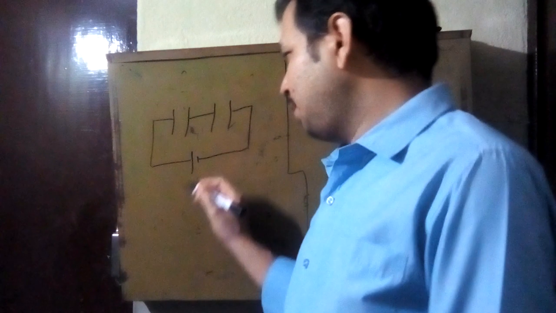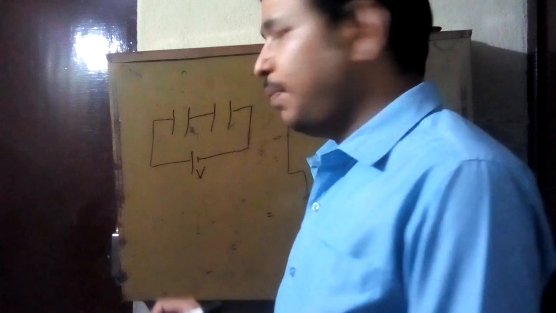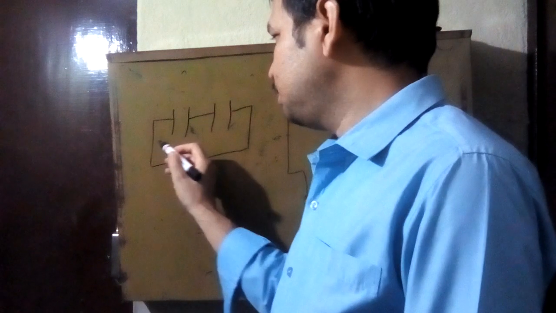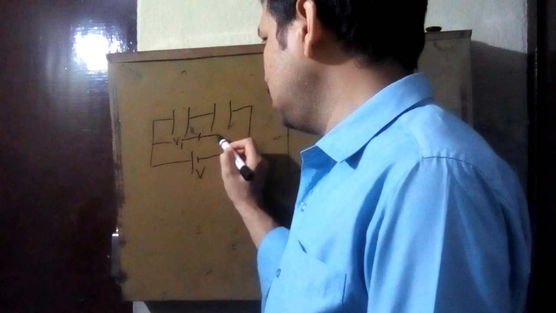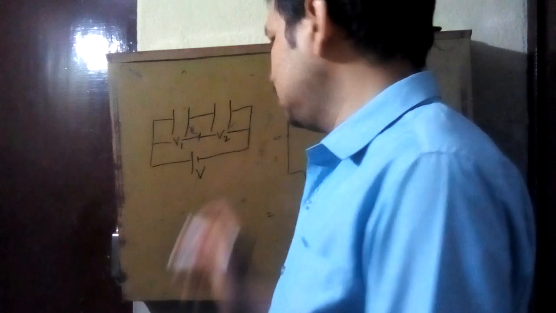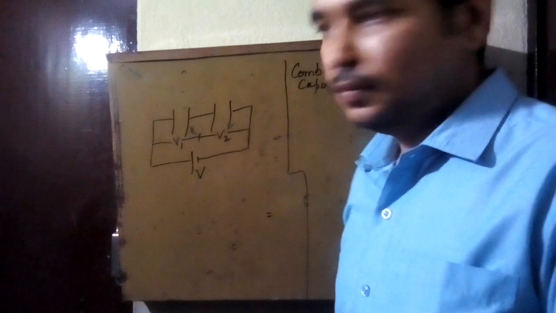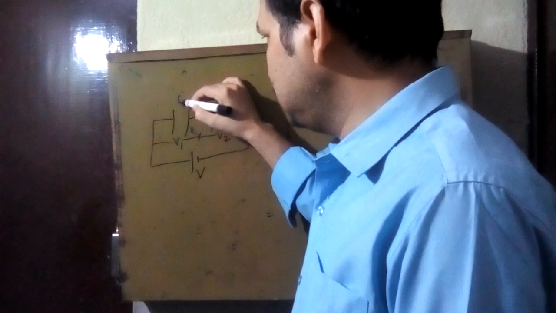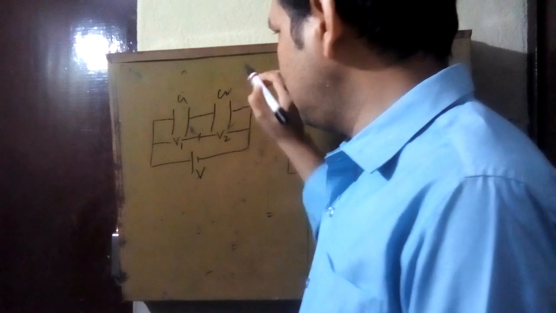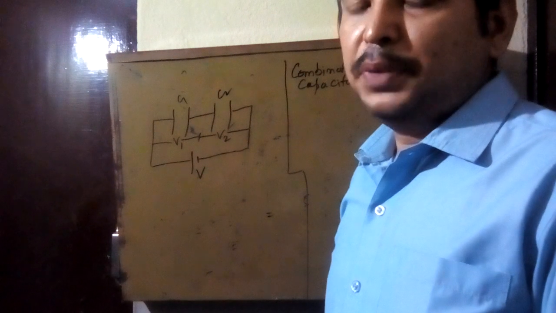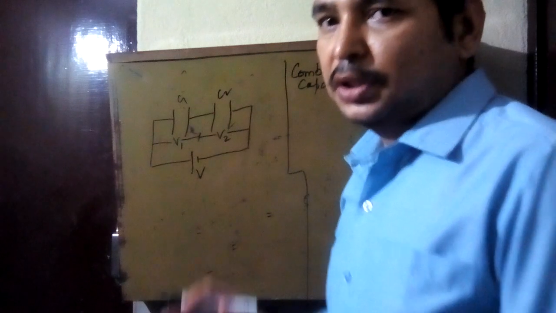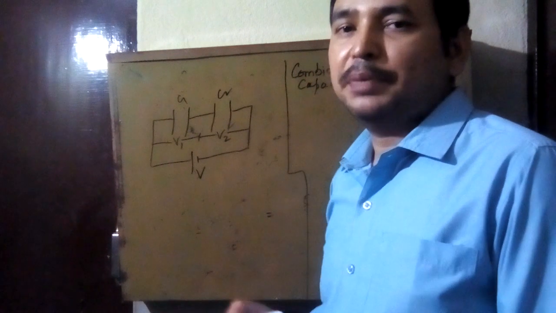In series, what you have to keep in mind, whatever voltage you are applying, that will distribute. Suppose V1 voltage appears across the first capacitor and V2 voltage appears across the second capacitor. Suppose capacitance of the first one is C1 and the second one is C2. You have to keep in mind that in series the same charge appears on both capacitors.